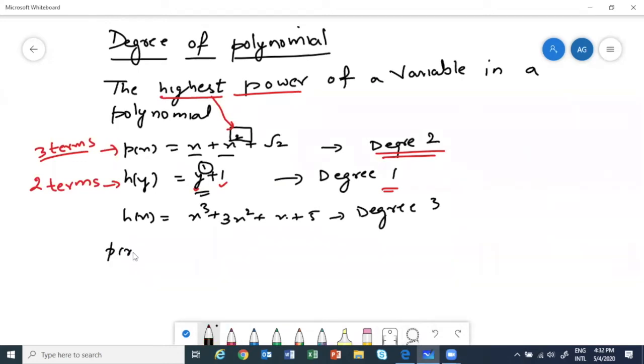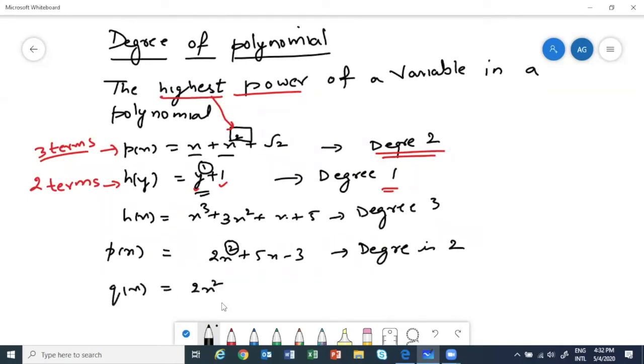Say we have p(x) equal to 2x square plus 5x minus 3. What is happening? The highest power is 2, so the degree is 2. Suppose q(x) was only 2x square.